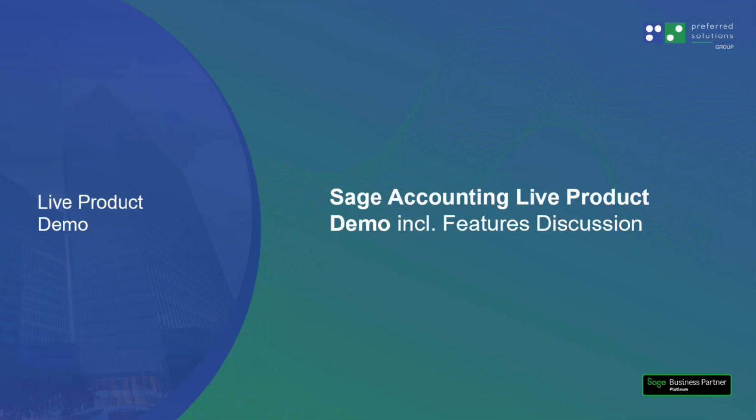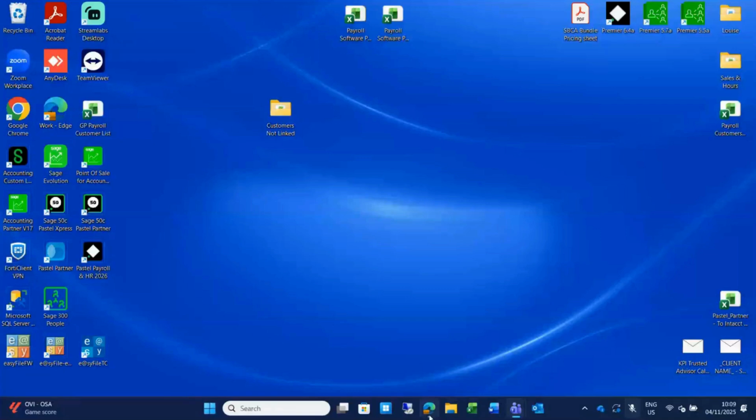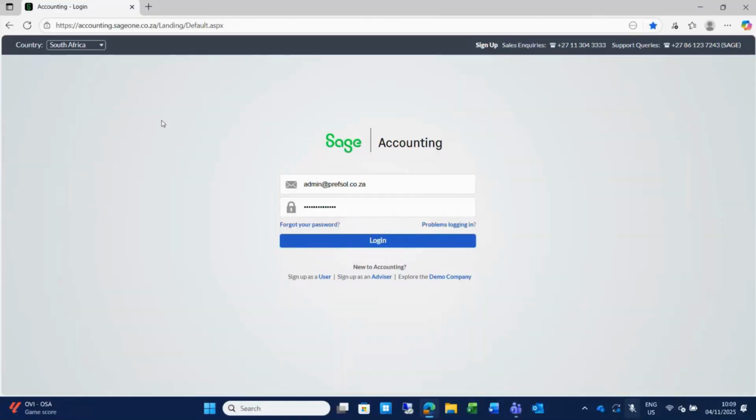So you will also see, let me share my screen, and then you will see on the system that your login link will still be Sage One. That is the link to the system, but Sage now refers to it as Sage Accounting, which is much easier to remember than the whole long Sage Business Cloud Accounting. But that's all one and the same product.